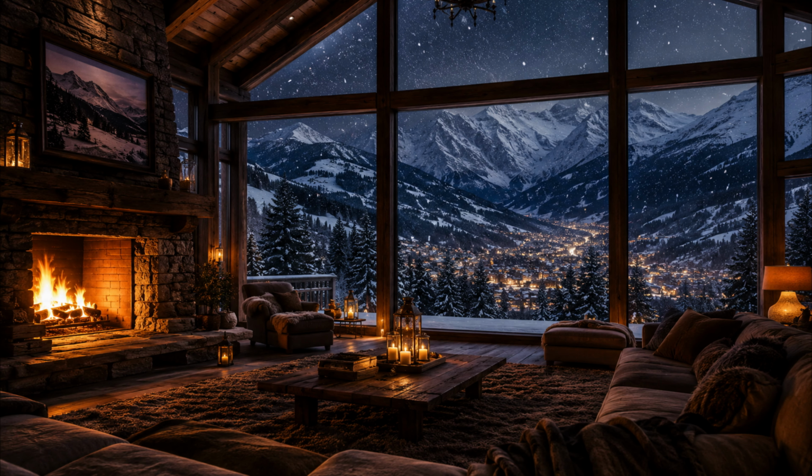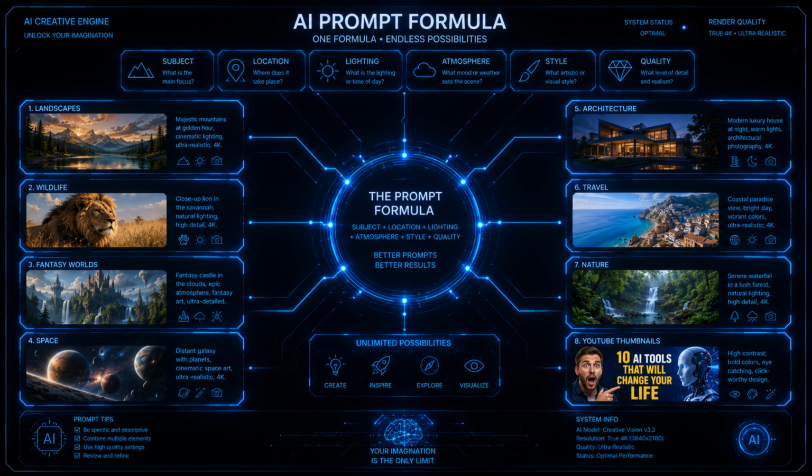Notice what happened. We didn't use fancy words. We simply answered 6 basic questions. What? Where? What kind of lighting? What mood? What style? And what quality? Once you start thinking this way, writing prompts becomes much easier. And the amazing part is that this same formula works for almost anything.